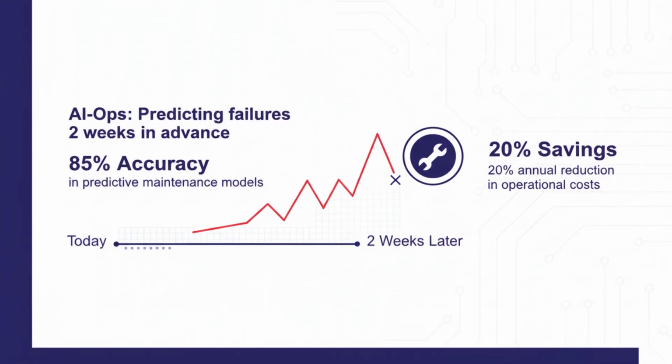The final stage of observability maturity is moving from what is happening to what will happen. By feeding our high-fidelity edge metrics into machine learning models, we can achieve predictive maintenance. For example, by analyzing vibration patterns on an industrial edge gateway, we can predict a fan failure 2 weeks before it happens with 85% accuracy. This allows for scheduled maintenance instead of emergency truck rolls, potentially saving 20% in operational costs annually.